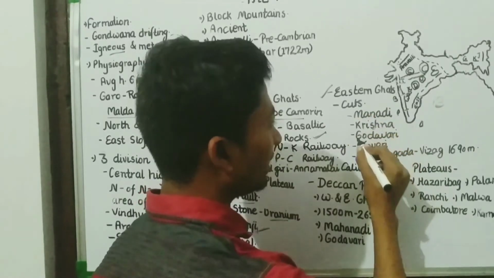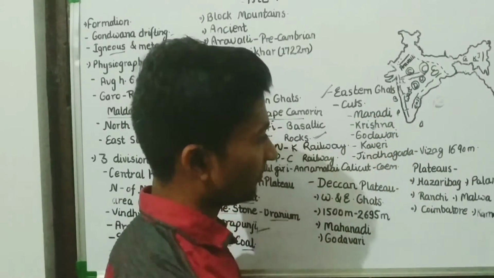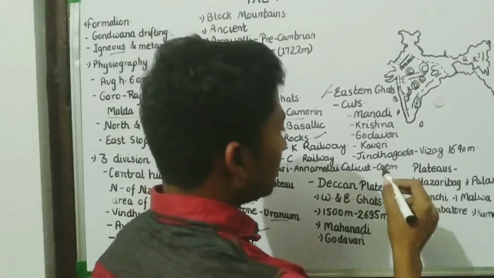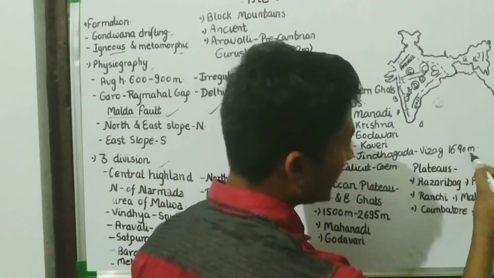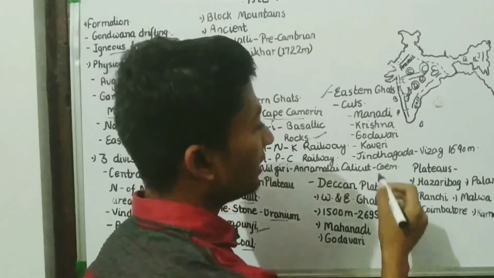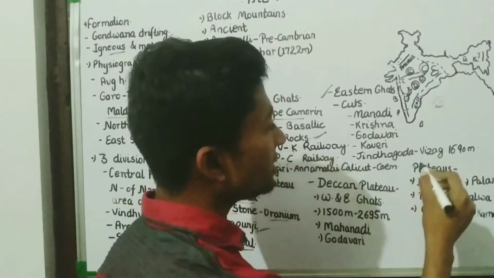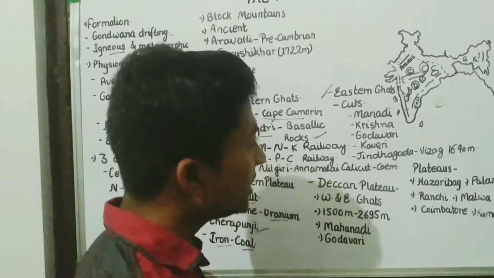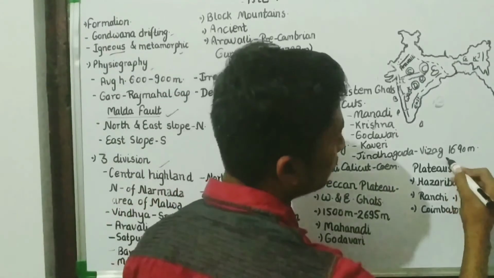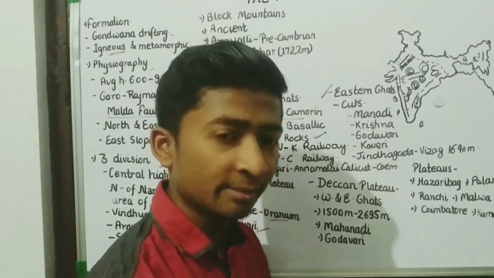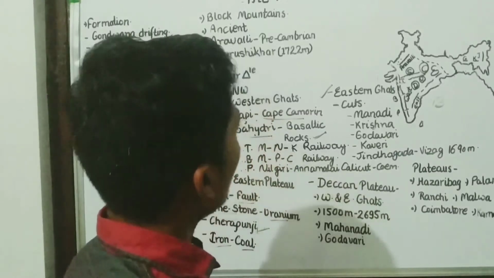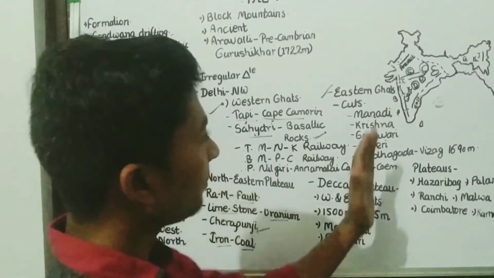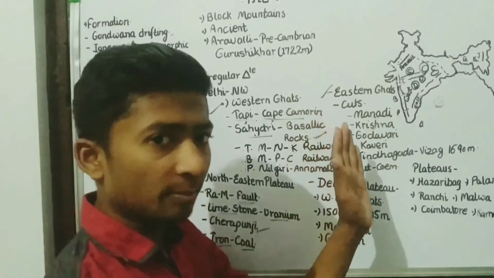Mahanadi, Krishna, Godavari and Kaveri. This is the highest peak in Vizag. Zindagada is the highest mountain present in the Eastern Ghats. Its height is 1690 meters.